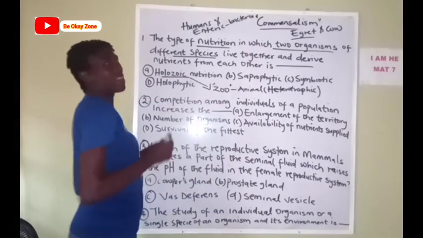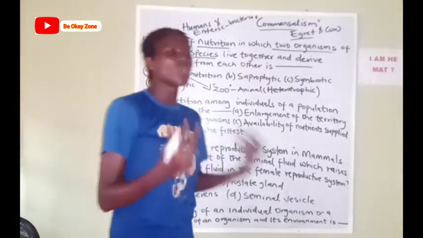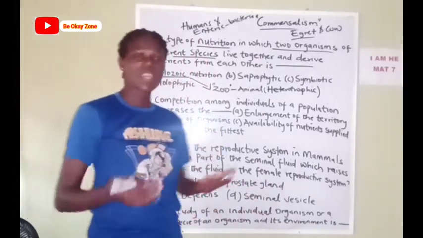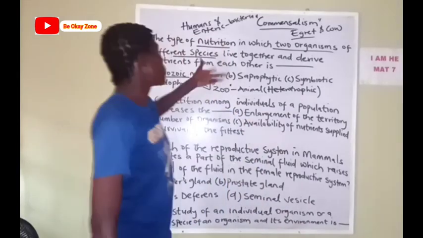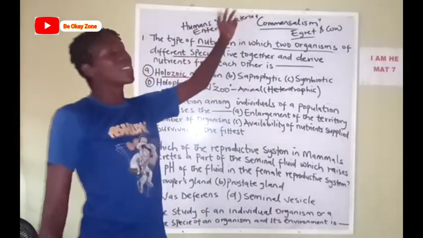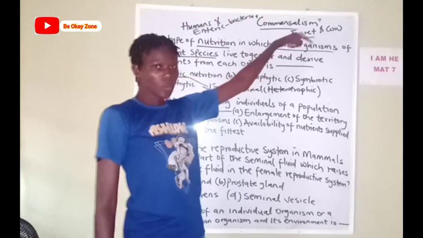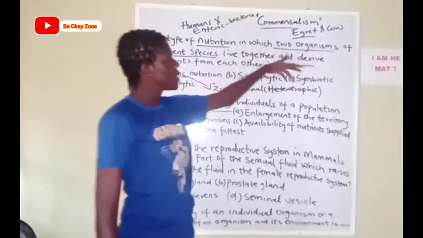Now these bacteria are found in the guts of humans. What they do is they just help to break down food particles in humans. So humans and what? Enteric bacteria. Now all of these are symbiotic relationships.